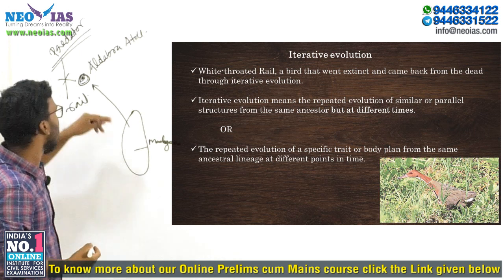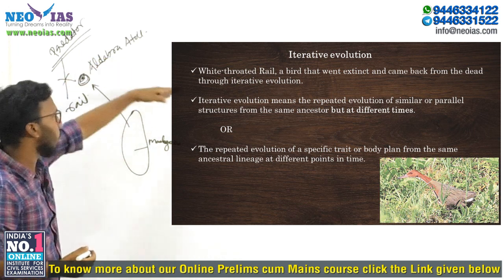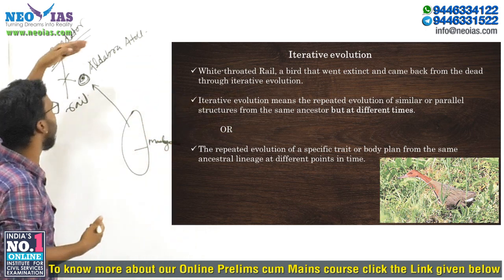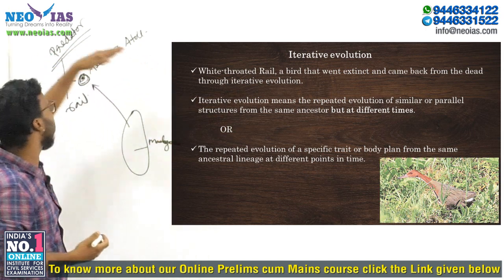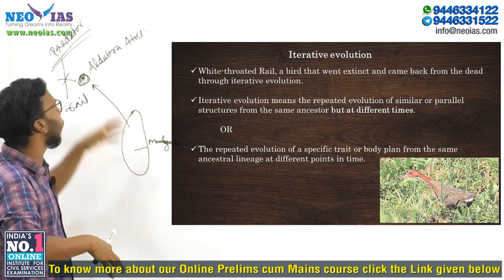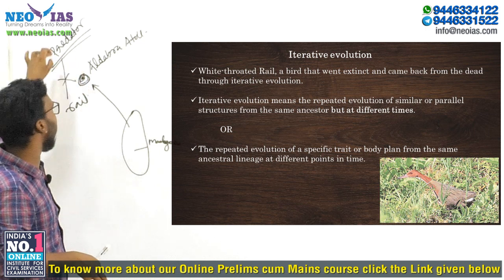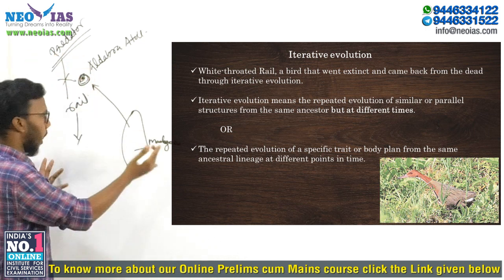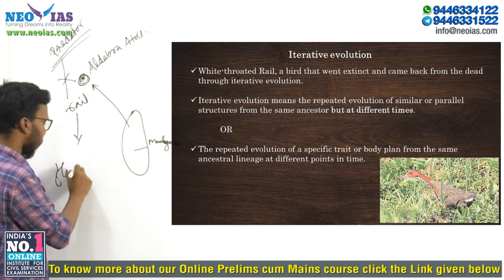So they forgot to fly, because there is no need of flying. Only when there is an attack do they have to fly. Since there is no need of flying in this region because of the lack of predators, they lost the ability to fly. Because of that, it became flightless.